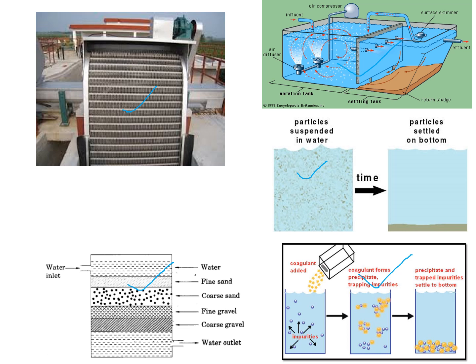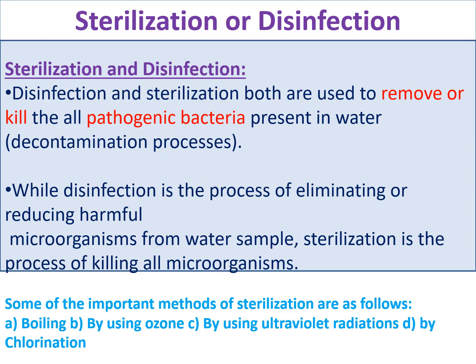But after all these five processes, pathogenic bacteria are still present in the water. Pathogenic bacteria means disease-causing bacteria and viruses. After all this process, the water still contains pathogenic bacteria. If the water is used for drinking purposes, you should remove pathogenic bacteria.